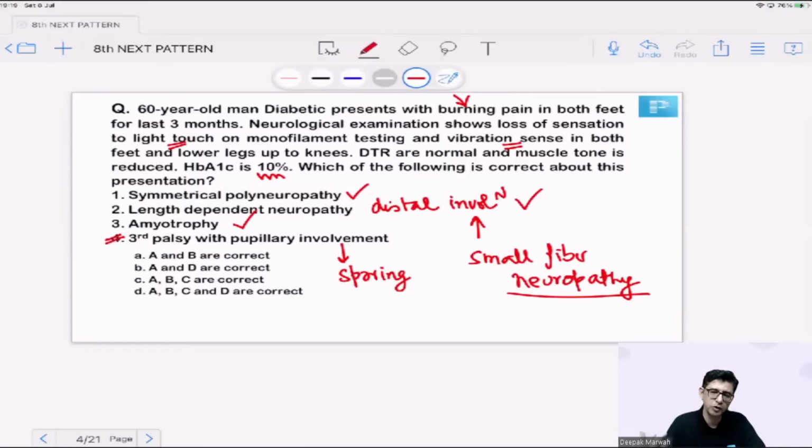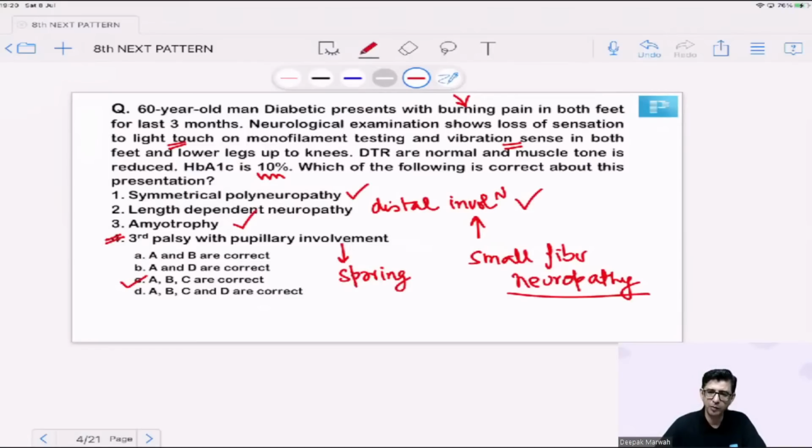The third nerve is the commonest one to be involved, but the commonest involvement would not be associated with pupillary involvement. It would be associated with pupillary sparing. A, B, and C are correct in this case, which makes option number C the correct answer for this question. I'll just give a quick explanation once again.